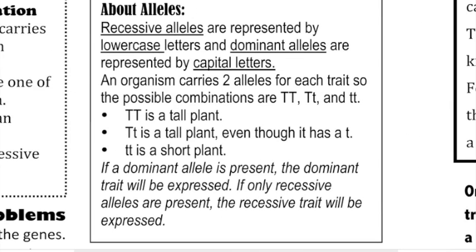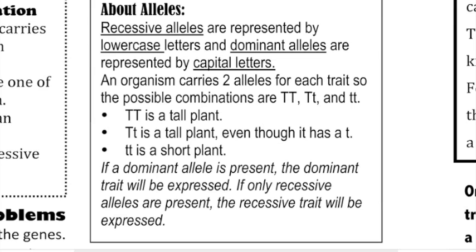Alright, so recessive alleles are represented by lowercase letters, and dominant alleles are represented by capital letters. Anytime we're trying to describe a trait, we're going to choose a letter. For example, if we were describing either short or tall plants, we might use a T for tall. A capital T would represent the dominant allele for tallness, which is a tall plant, and a lowercase t would represent the recessive allele for tallness, which is a short plant.